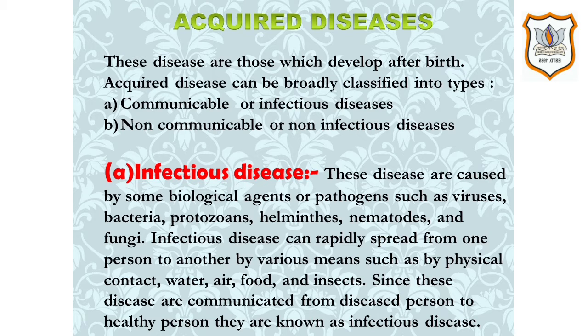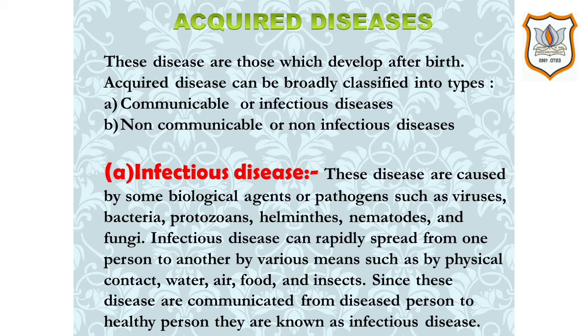Fourth type of disease is acquired diseases. These diseases are those which develop after birth. Acquired diseases can be broadly classified into two types. First one is communicable or infectious diseases and second one is non-communicable or non-infectious diseases.